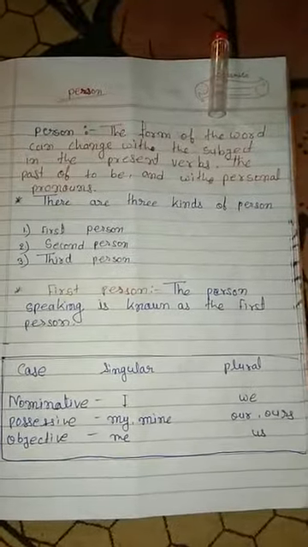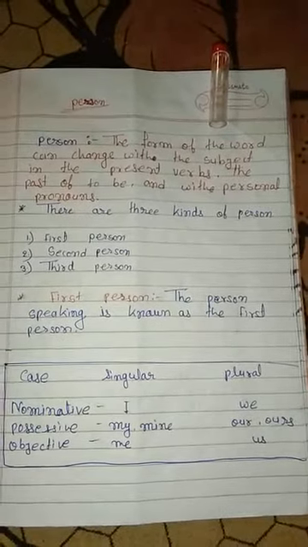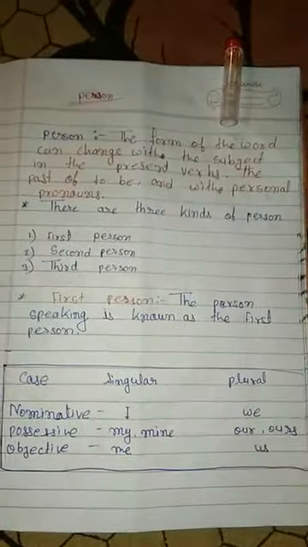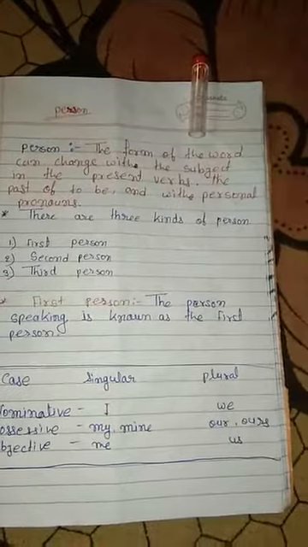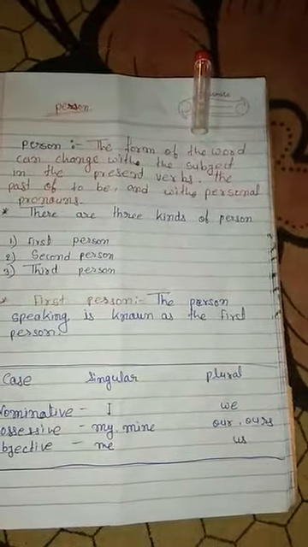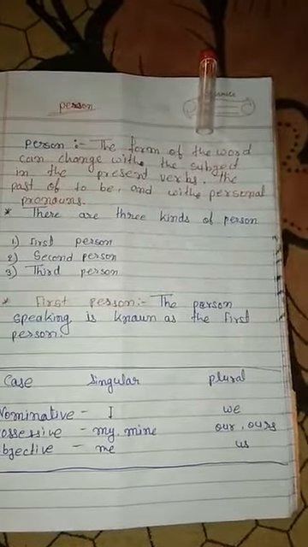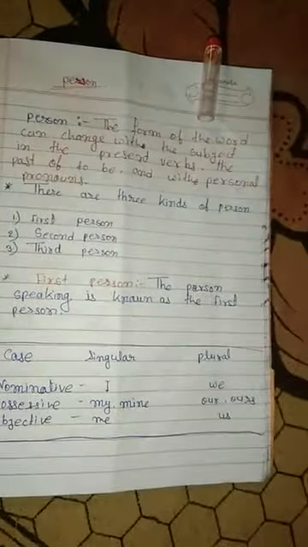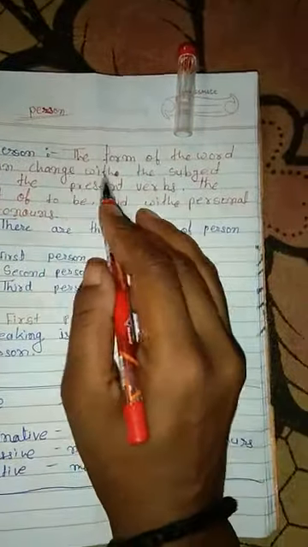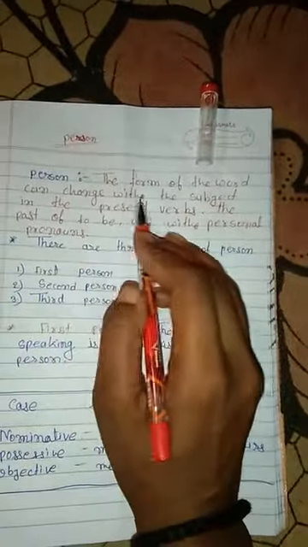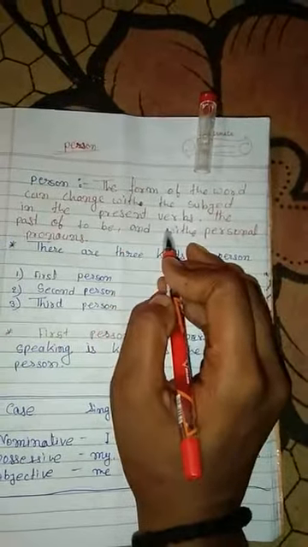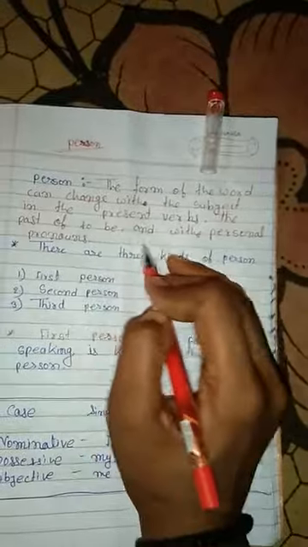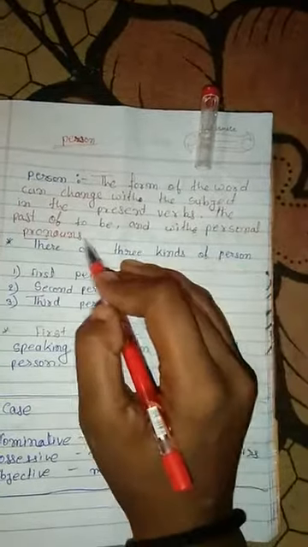Dear students, good evening. Today I am going to teach you person. Person is related to the personal pronoun. As we know, person refers to the form of a word as it relates to the subject. In full words, the form of the word can change with the subject in the present verbs, the past of to be, and with personal pronouns.